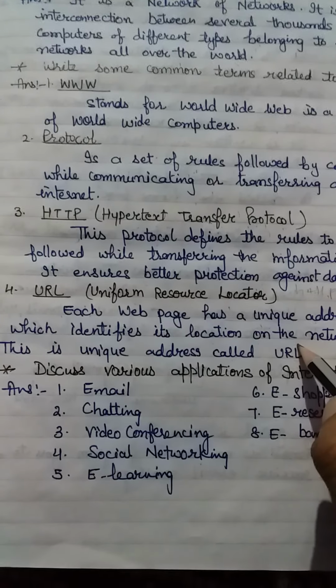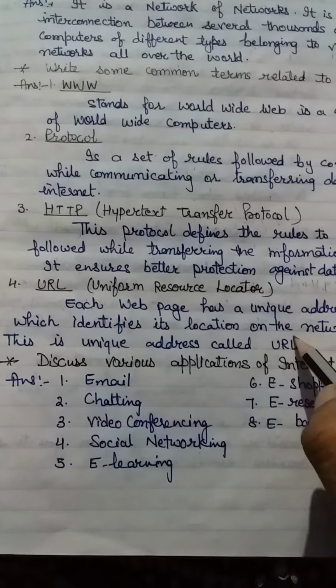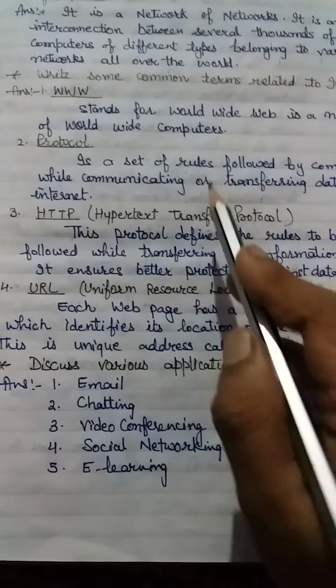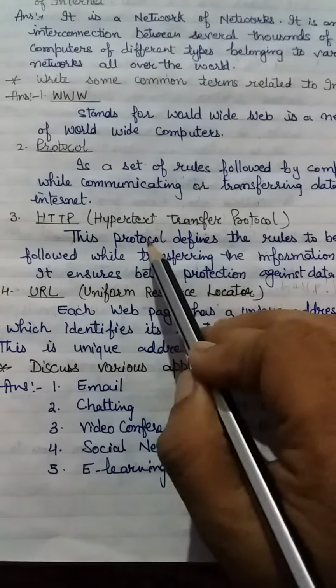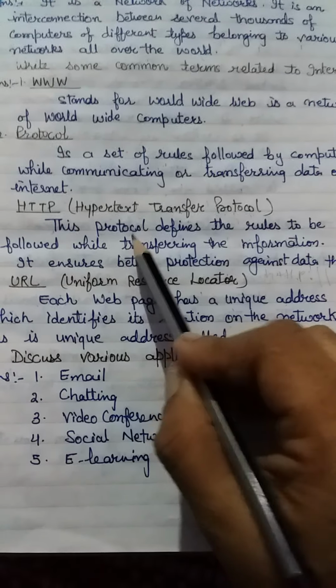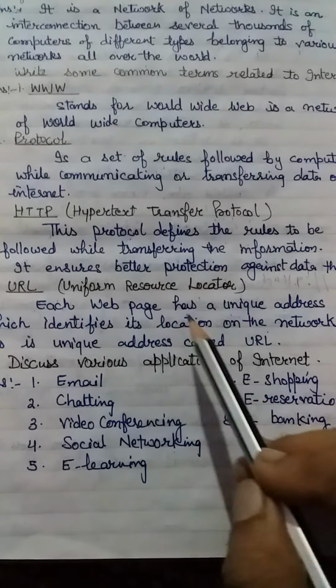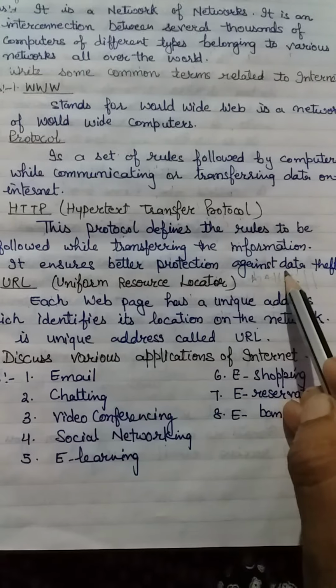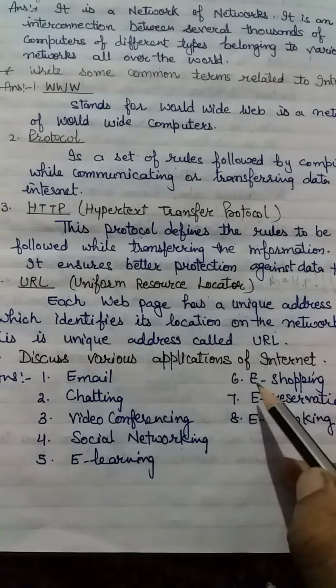According to that, the server fetches that web page and sends it to the client with the help of these rules, securing data with the help of HTTP. That's why every website or web page is written with http, then a colon and slashes.